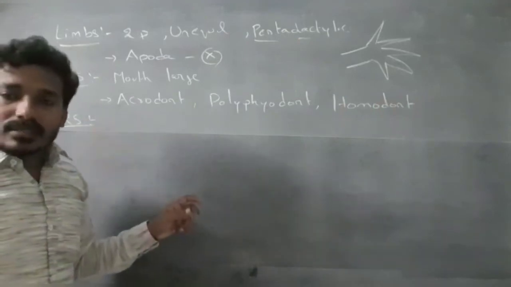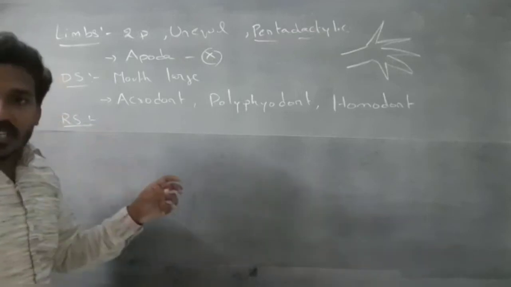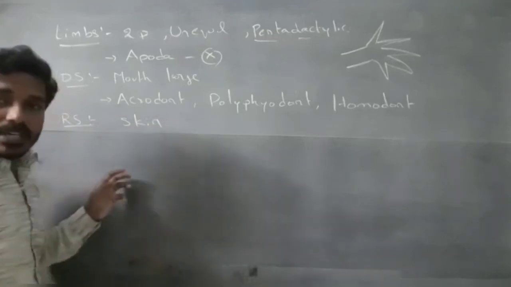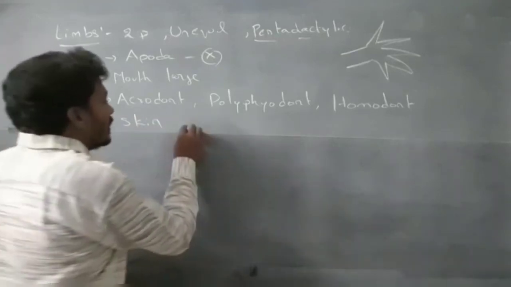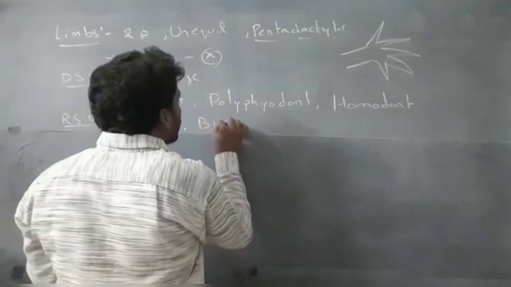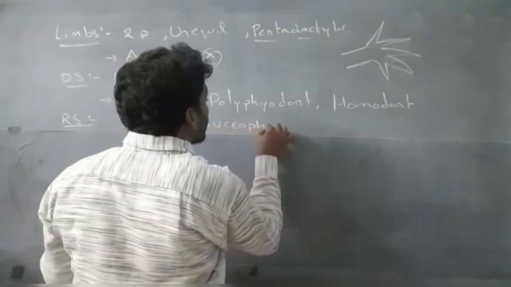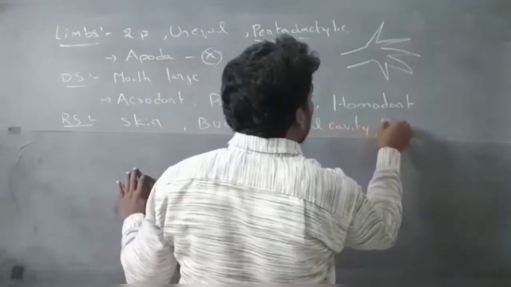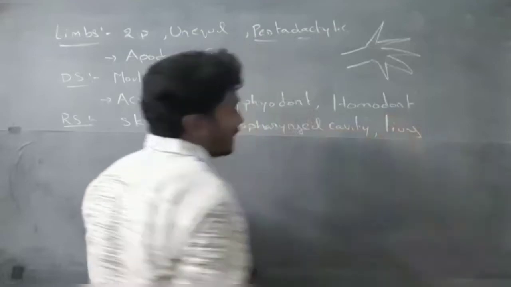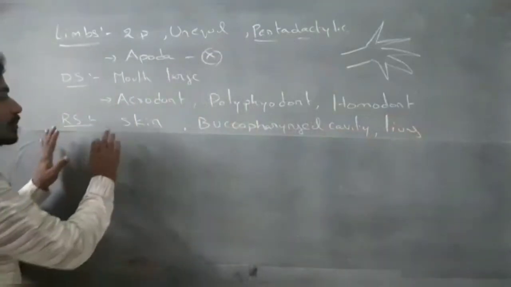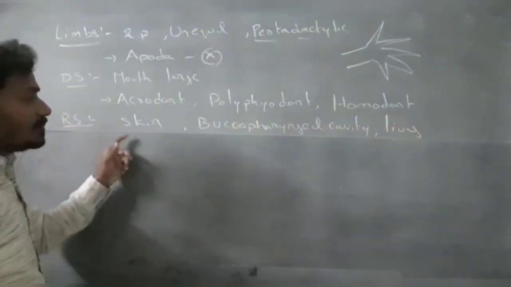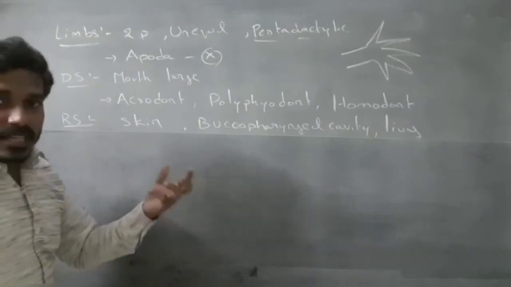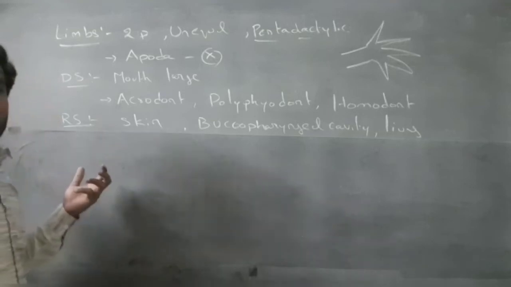In amphibians, the principal respiratory organ is the skin. Next, the buccopharyngeal cavity and lungs. The buccopharyngeal cavity and the lungs are also involved in the exchange of gases.